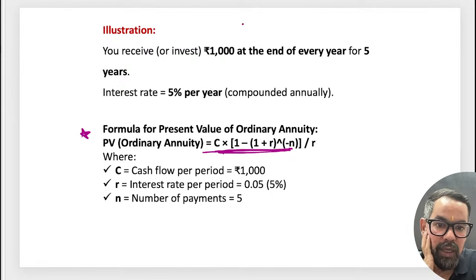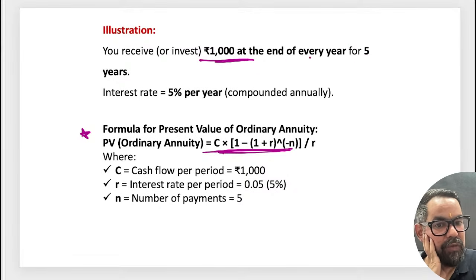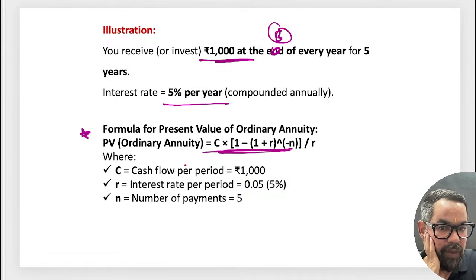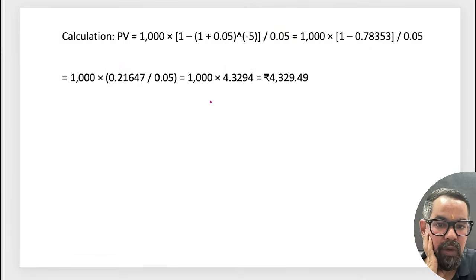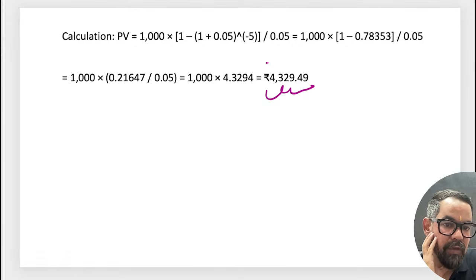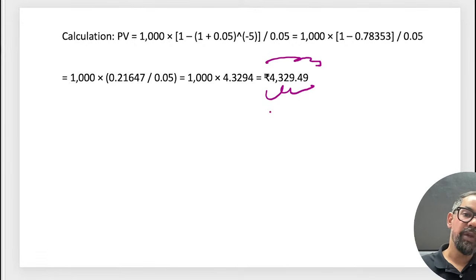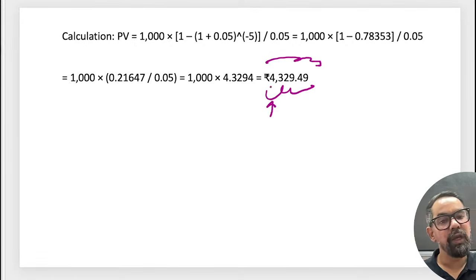So let's say we are investing 1000 at the beginning of every year, it should be at the beginning of every year, for 5 years. So the cash flows are these, and the solution will be around this present value. Present value means it has discounted the future things.